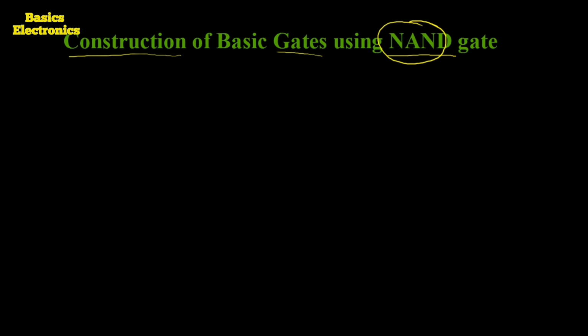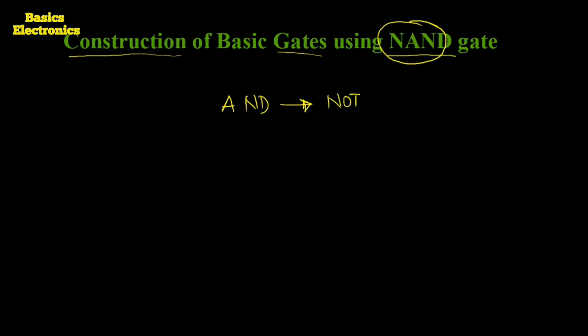The NAND gate is constructed using the AND gate, and the output of the AND gate is applied to the NOT gate or inverter.